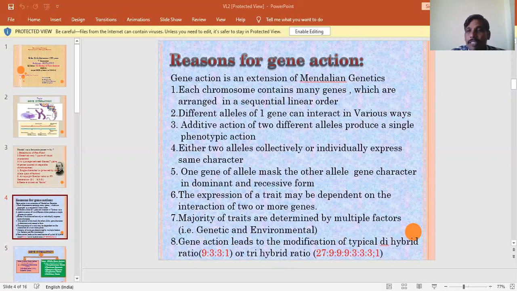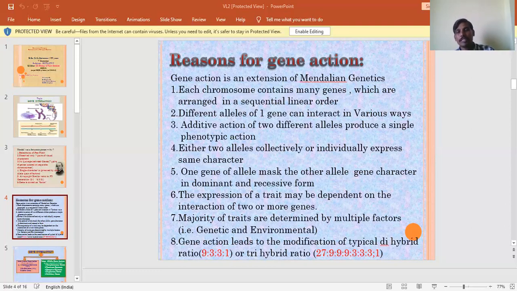Because they interact with each other, we are getting different types of phenotypes. One is the additive action of two different alleles producing a single phenotypic action. Sometimes two alleles collectively or individually express the same character. Sometimes one allele's gene masks the other allele's gene character in dominant or recessive form.